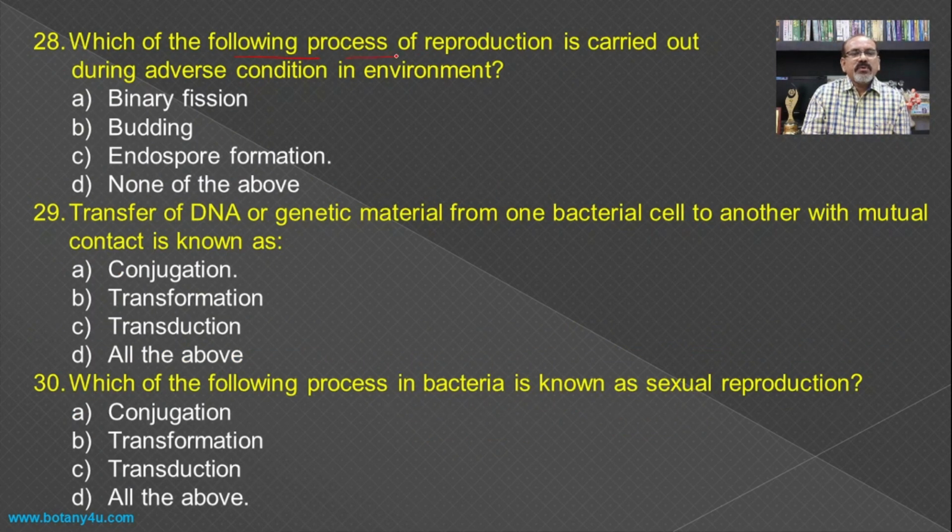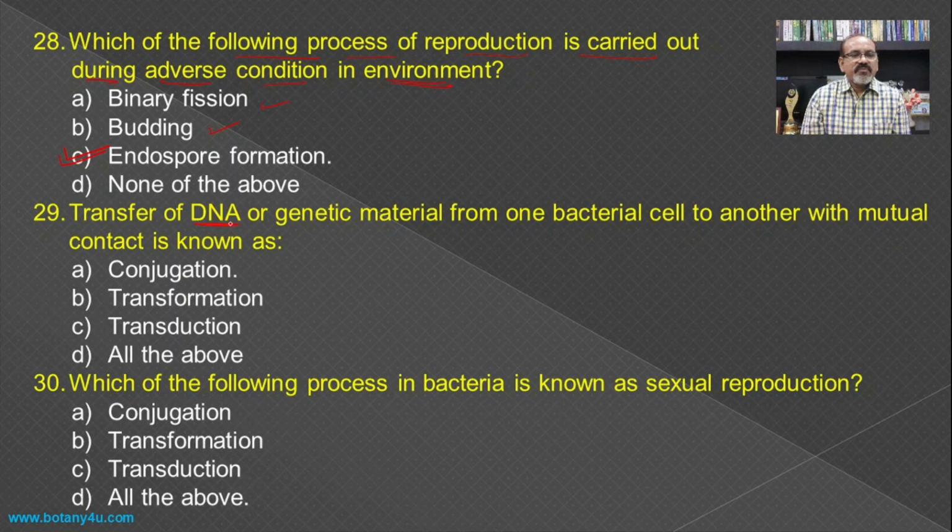Then which of the following processes of reproduction is carried out during adverse conditions in the environment? In every organism, in the case of microbes especially, there is a special mode of reproduction in adverse conditions, and usually budding and binary fission, these are the two different processes which are carried out in a favorable condition of the atmosphere, while the formation of endospore is carried out during the unfavorable condition, and hence it is the answer.